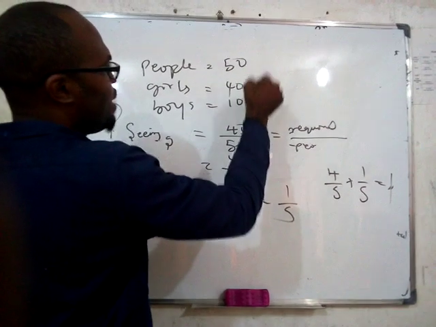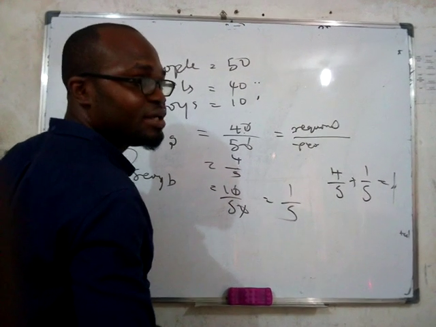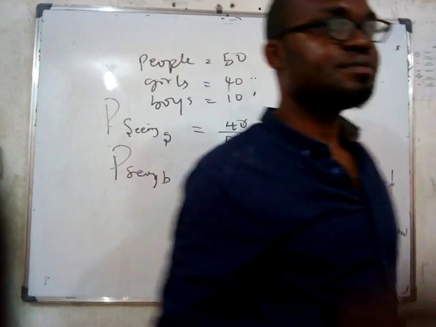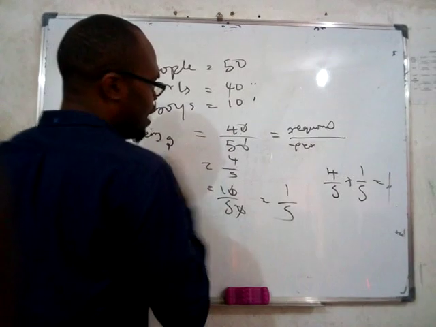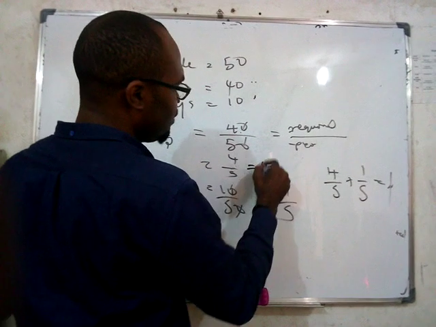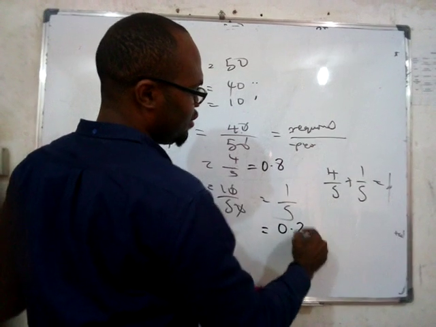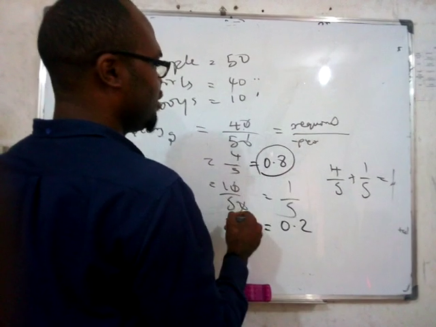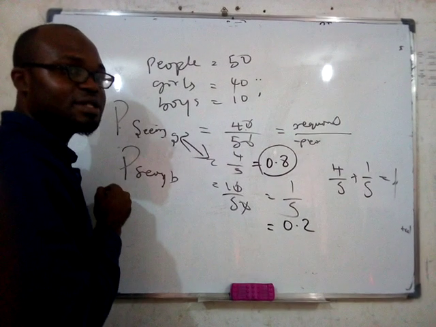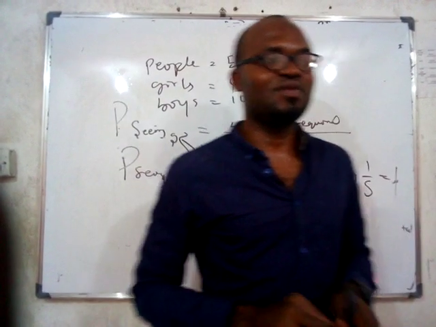So which one is more probable that I see whenever I enter the class? Is it a boy or a girl that I am likely to see when I enter this class? A girl. Why is it a girl? Press this. 4 over 5 will give us 0.8. 1 over 5 will give us 0.2. So this one has higher probability, is it not? Because it's closer to 1. So it's likely that I see a girl whenever I enter this class. You understand? And it's less likely that I see a boy. Is that clear? So that is what probability is.